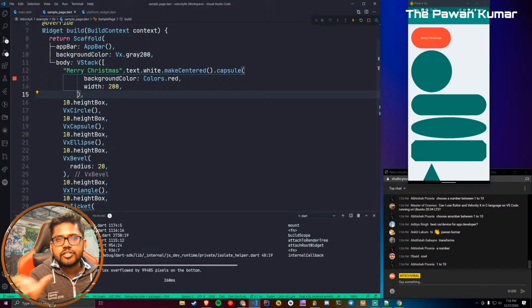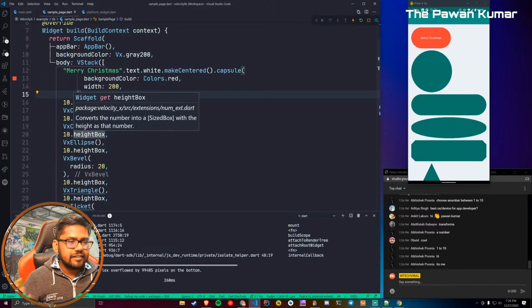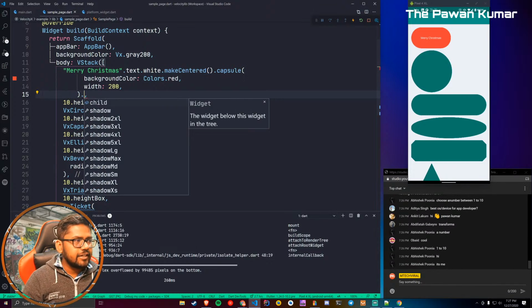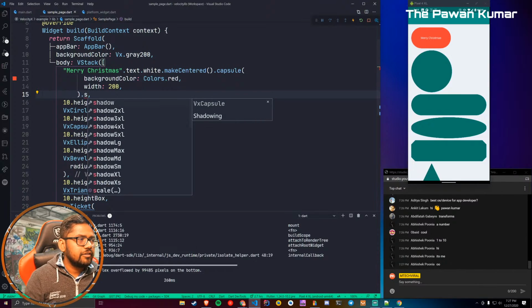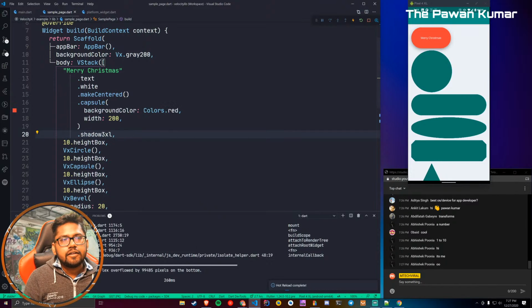Rather than giving a list of shadows, this is gonna be really interesting. You can just go at the end and say dot shadow, and whatever shadow you want to give. It starts from access to 5 XL, or even max. So let's give a 3 XL shadow, and you can see the shadow. Can you see it?